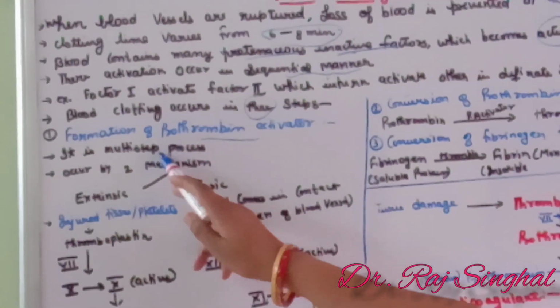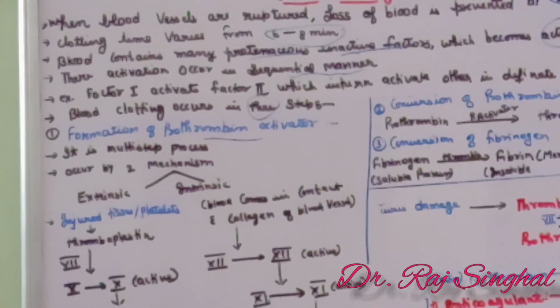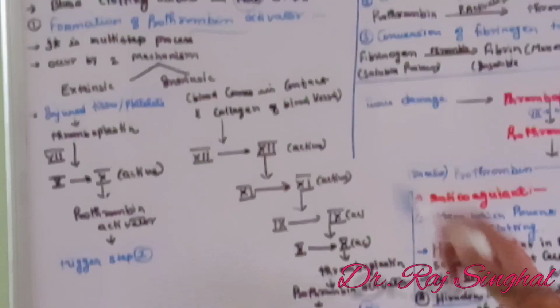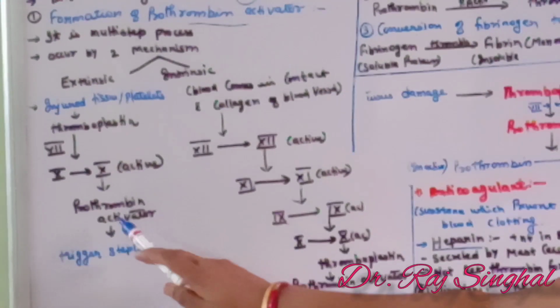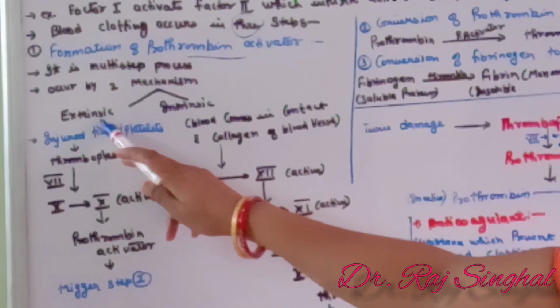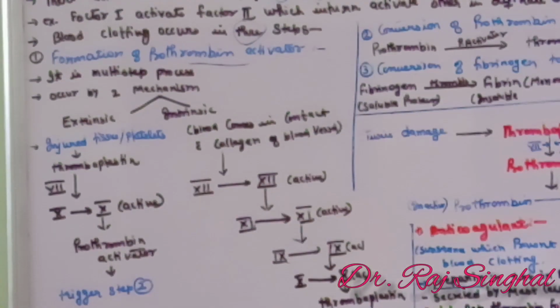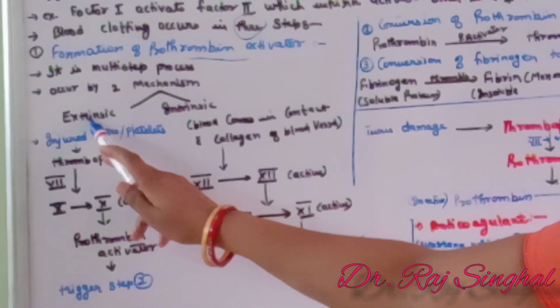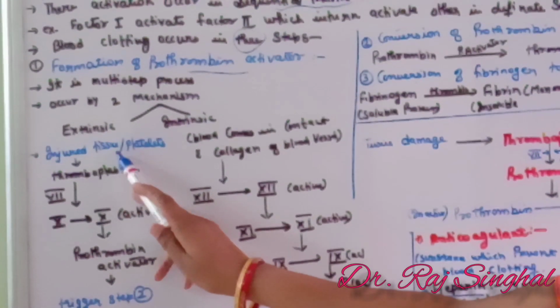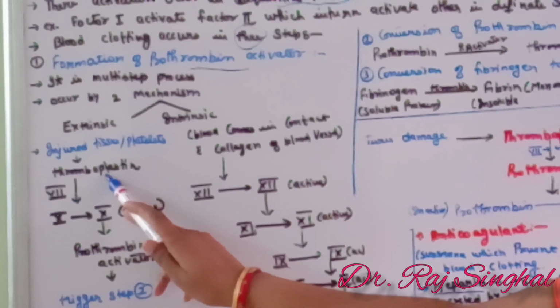This is a multi-step process. Multi-step means it occurs in various steps, and this prothrombin activator is formed by two mechanisms, that is extrinsic and intrinsic. Extrinsic mechanism: whenever any platelet or tissue is injured, then it releases thromboplastin.